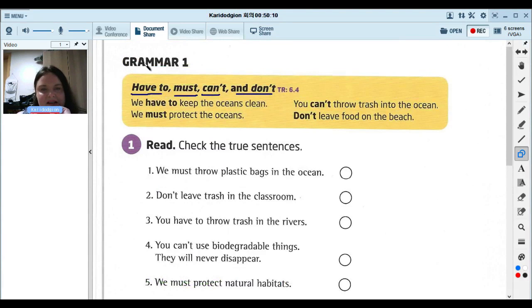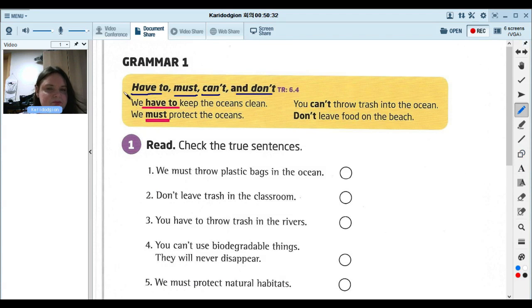So have to, must, can't, don't. We have to keep the oceans clean. Why? If we pollute our oceans, many animals will die, many plants will die. We must protect the oceans. Why?